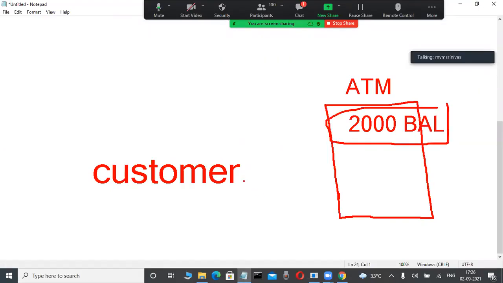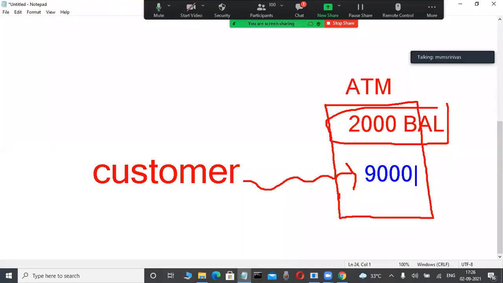Whenever this customer goes to the bank and inserts an ATM card, for example, he decides to withdraw an amount. For example, he sees the balance is 2000. He tries to withdraw 9000, for example.